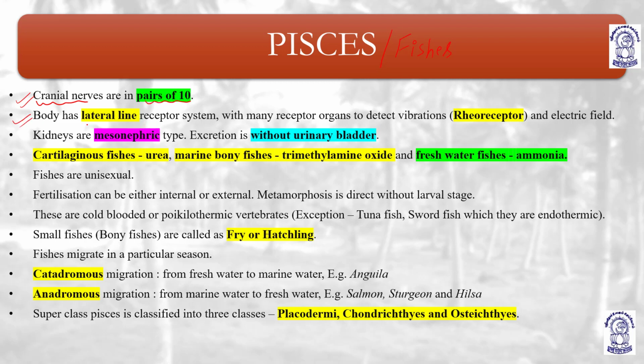The body has a lateral line receptor system. This is a very important point. They have a lateral line receptor system with many receptor organs to detect vibrations. For example, they have a streamlined body.